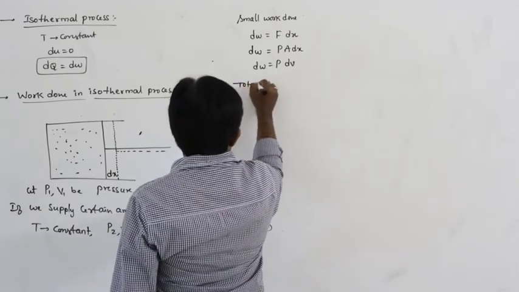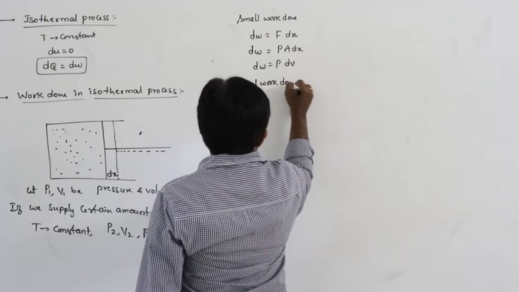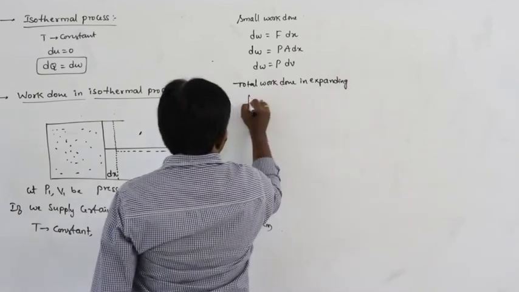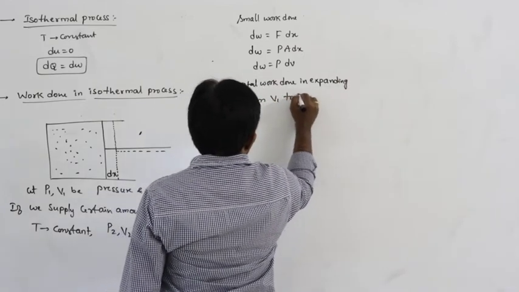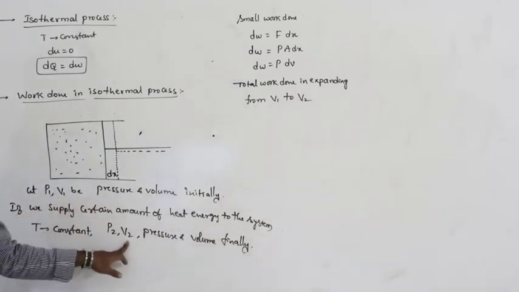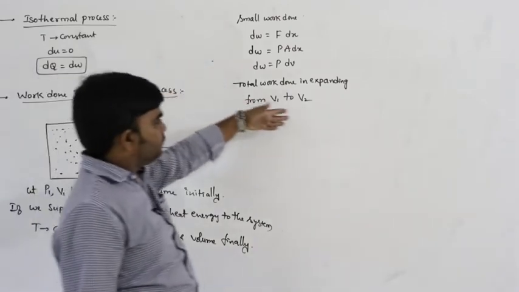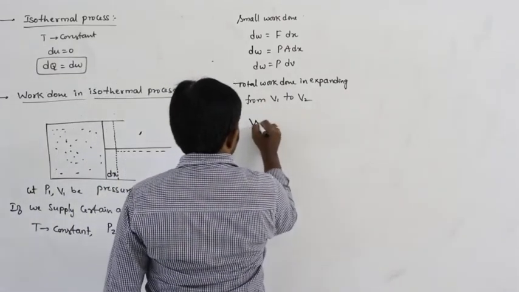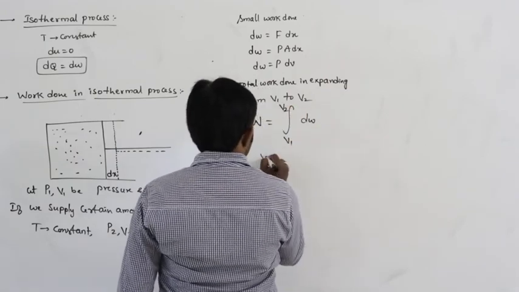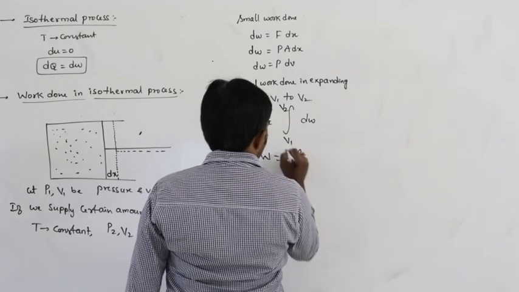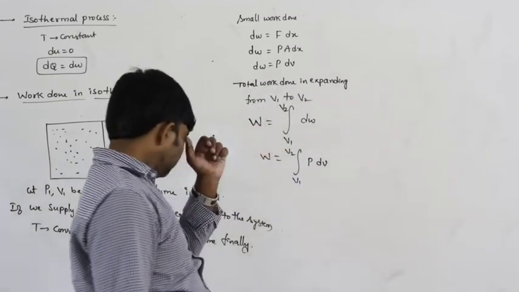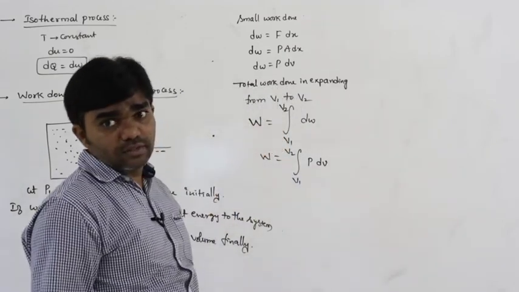Then the total work done in expanding from V1 to V2. Here let us say the initial volume is V1 and the final volume is V2. What is the total work done in expanding from V1 to V2? W is equal to the integral of dW from V1 to V2. Therefore, W is equal to the integral from V1 to V2 of P dV.